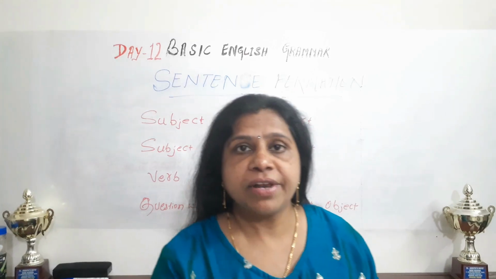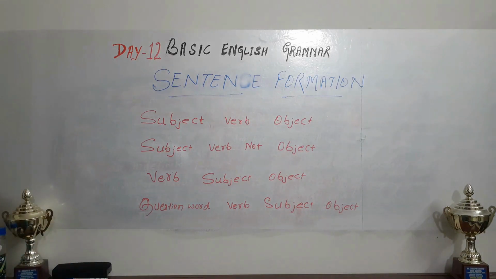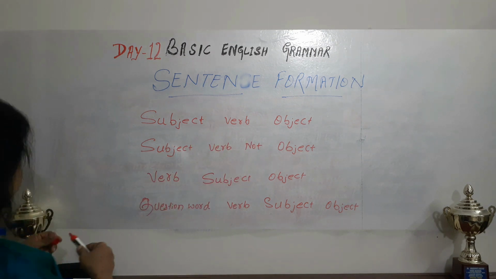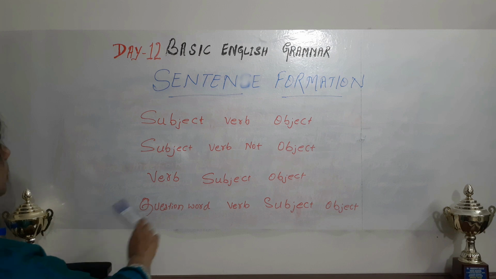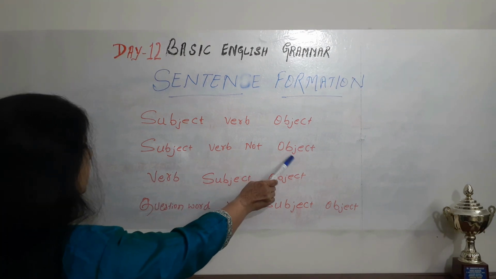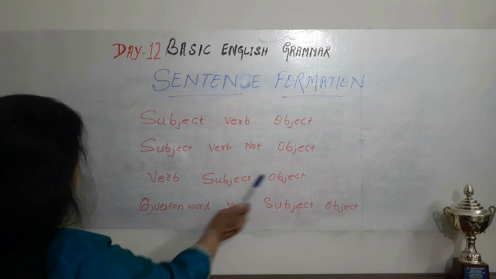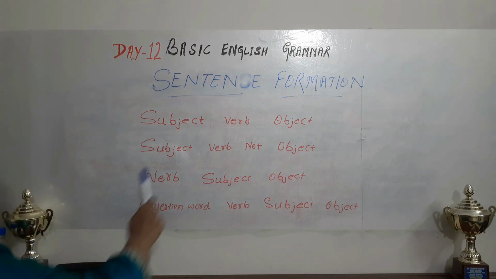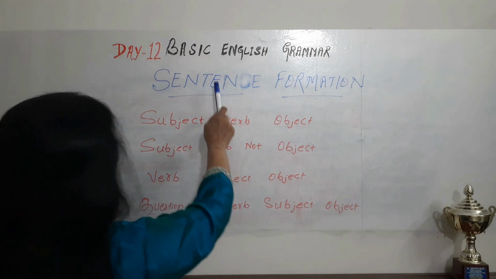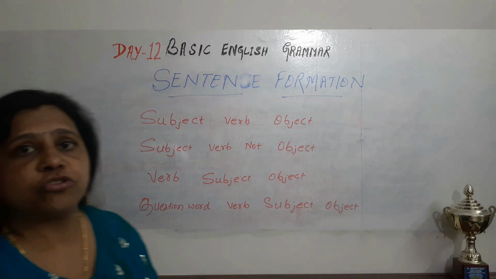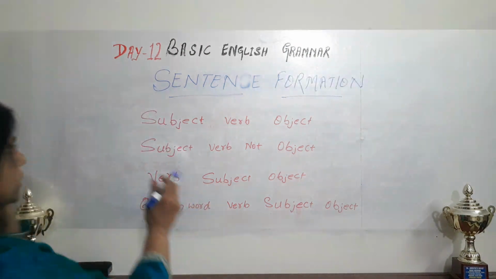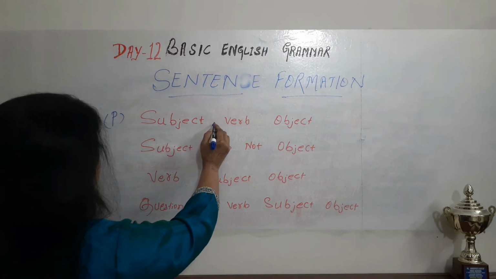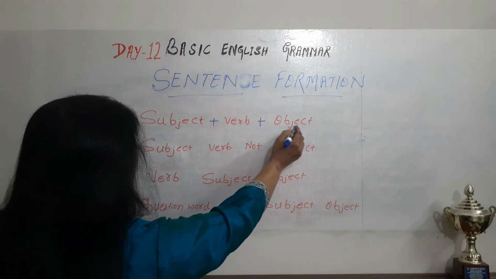All right, so let us understand now. First, we have seen here subject, verb, object, right? And we could also see here subject, verb, not, object, and verb, subject, object, and question word, verb, subject, object. Before that, we have seen sentence formation, and these are the basic types of sentences. All right, this is the positive sentence where you can get subject plus verb plus object.